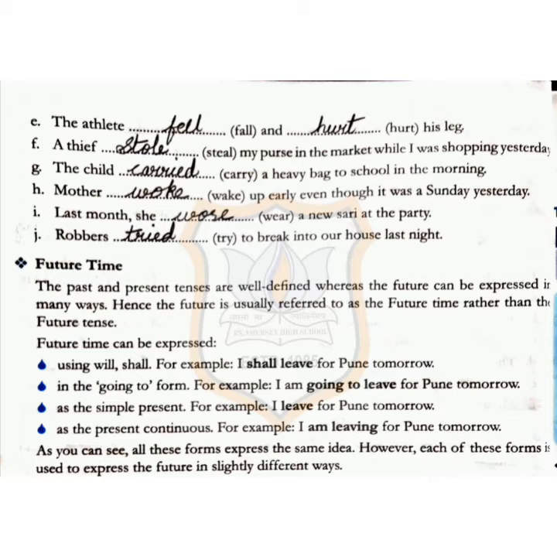As the simple present, for example, I leave for Pune tomorrow. As the present continuous, for example, I am leaving for Pune tomorrow. As you see, all these forms express the same idea. However, each of these forms is used to express the future in a slightly different way.